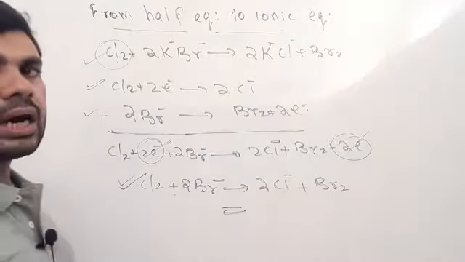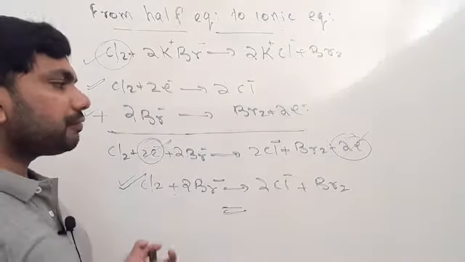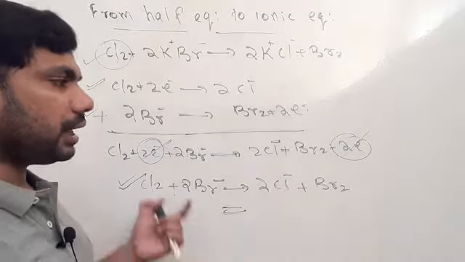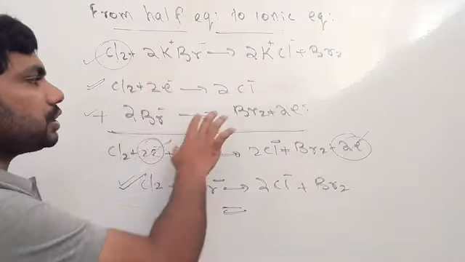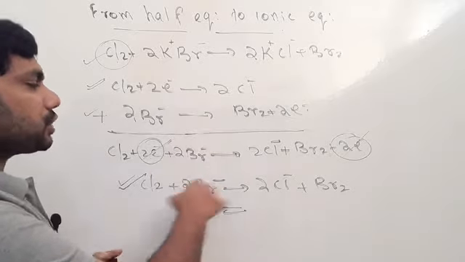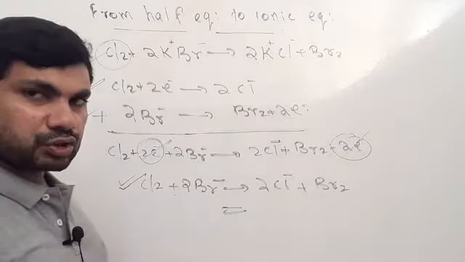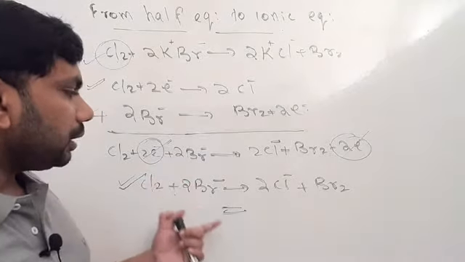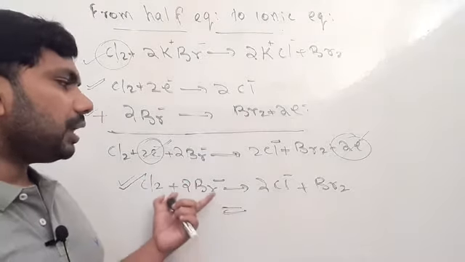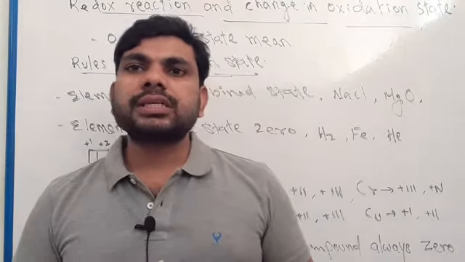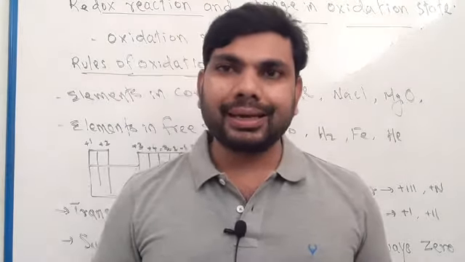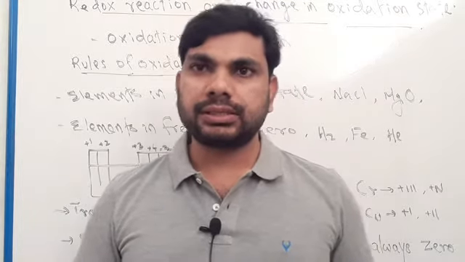So you can make an ionic equation for different types of chemical reactions like this. You just write the half equations, combine them, and cancel the number of electrons. So finally you will get the ionic equation. Clear?